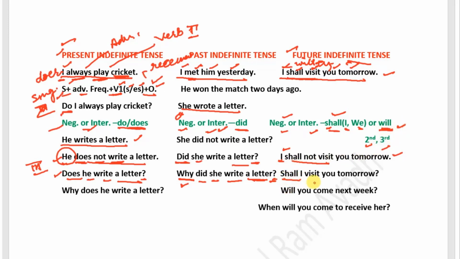Shall I visit you tomorrow? Here we have put shall before subject I, and after I we have put visit, and in this way the syntax is shall or will, then subject, and then first form of verb if we want to create an interrogative sentence. Here another example is: will you come next week, or when will you come to receive her?